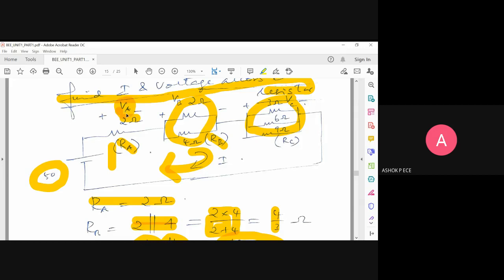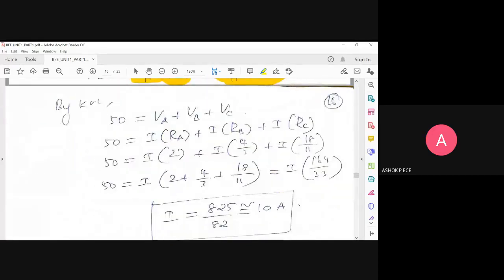Yes. You told it correctly, but why are you getting confused? No, 50 minus VA, then minus VB, minus VC equal to what? 0. Equal to 0. Yes, good. See here, I have written directly 50 minus VA minus VB minus VC equal to 0. So 50 is equal to, yes, you can mute yourself. Thank you, Kapilan. So 50 equals VA plus VB plus VC.